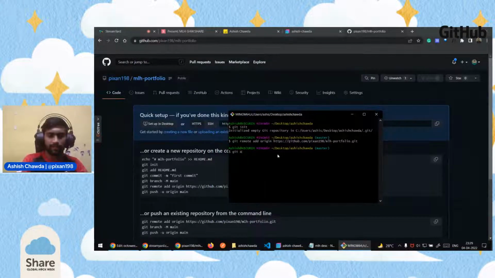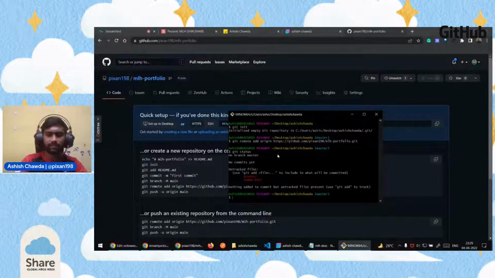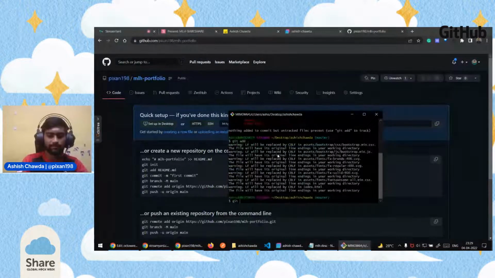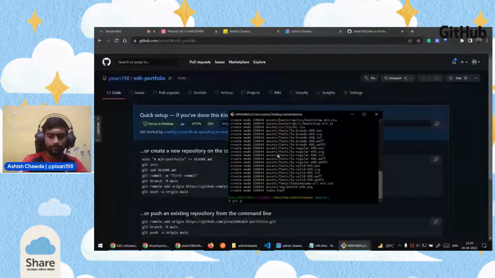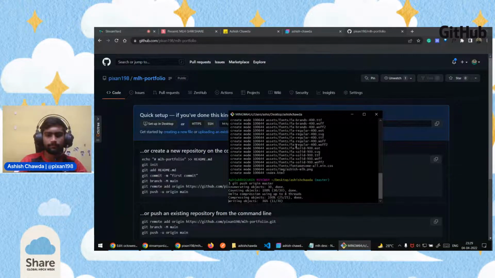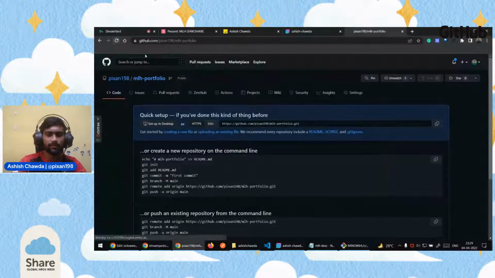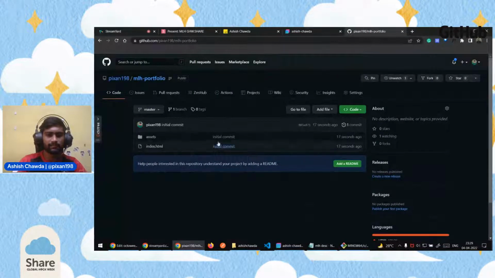And if I add git status, it will show that these things need to be added. So I'll run git add dot. It will add all the files. I'll commit it and I'll push it. So I just pushed all my code to this particular repository, and if I refresh this page, we should be able to see it.